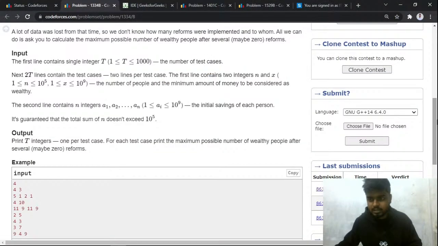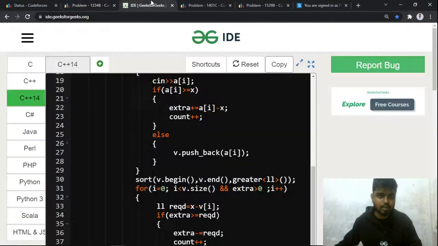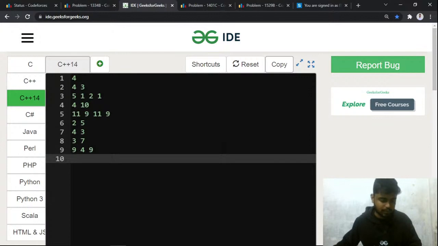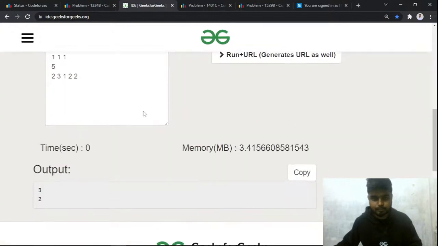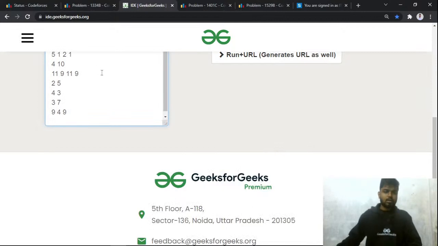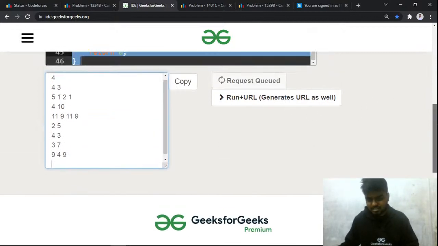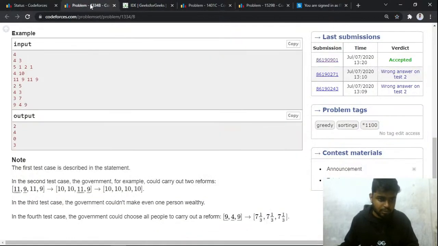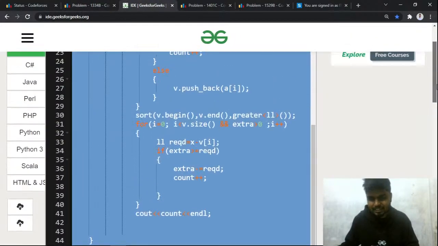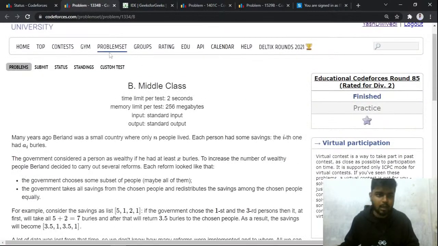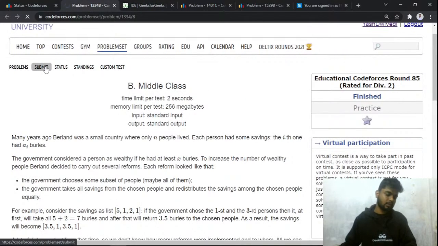So let me copy these test cases and see whether my code works or not. Okay. If anything is greater than 10 to the power 8 operations per second in C++, it will give an error. So 240 and 3, we are getting the output correctly for this sample test case. Let me submit this problem and see what we are getting now.